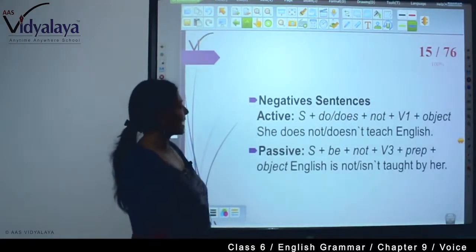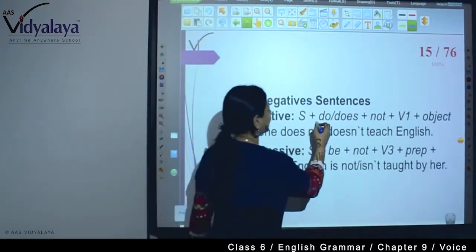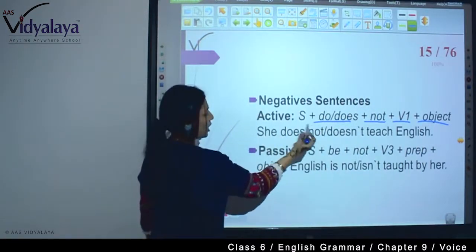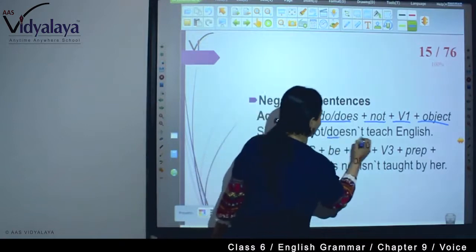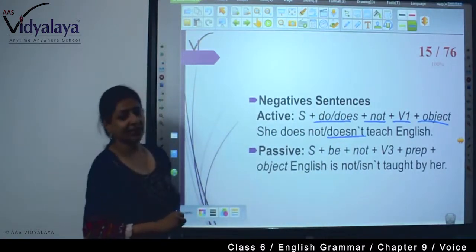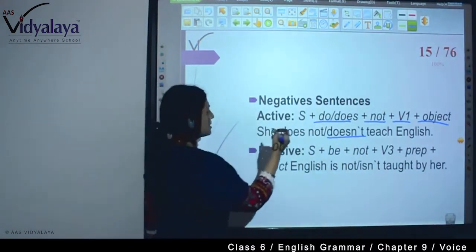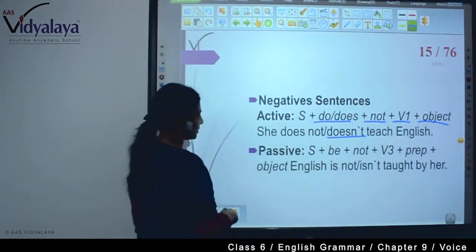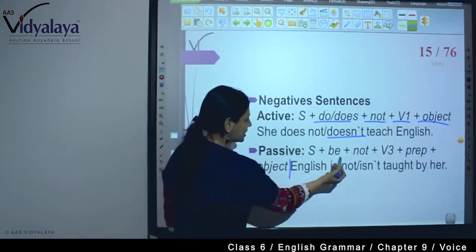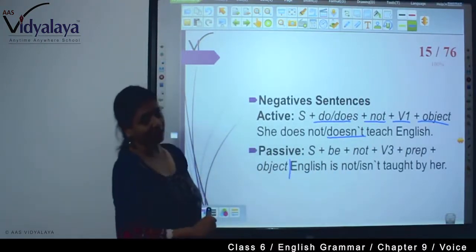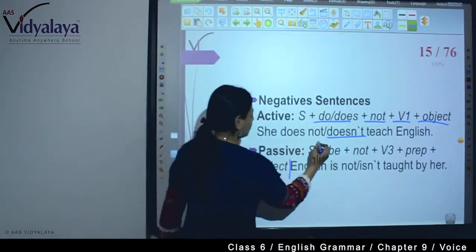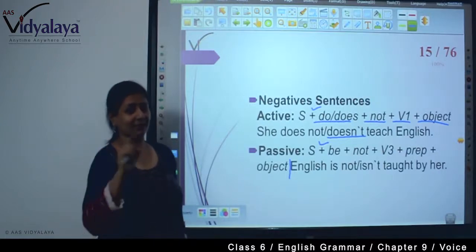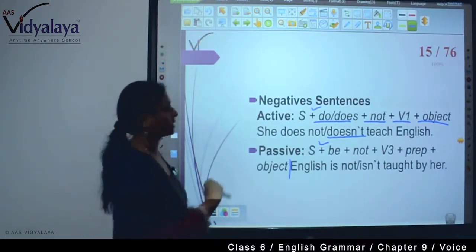In negative sentence, active is subject plus do, does plus not plus verb 1 plus object. She does not or doesn't teach English. This is the abbreviated form of does not teach English. So passive will be subject plus be plus not plus verb 3 plus preposition plus object. English is not or isn't taught by her. So this is your format. You will have to follow the format, and if you go through the sentences in active and passive, you will get this format.